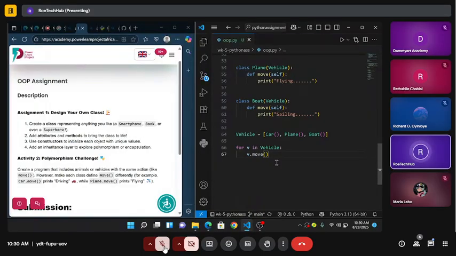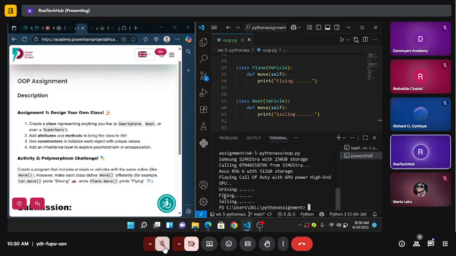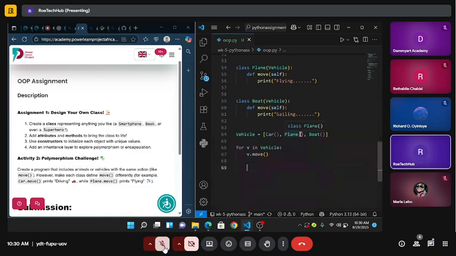So if I run this, let's run this and everything will be moving. So driving, flying, and sailing. So our app works perfectly. That shows the polymorphism.